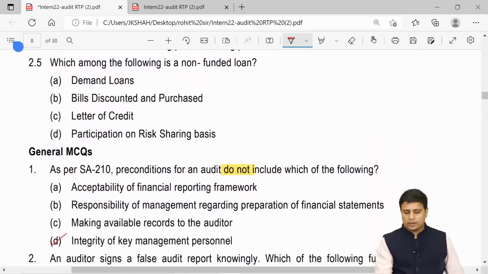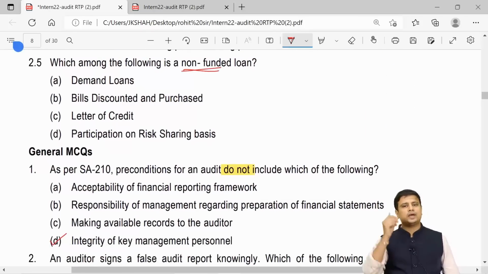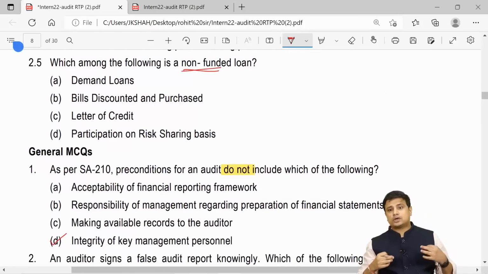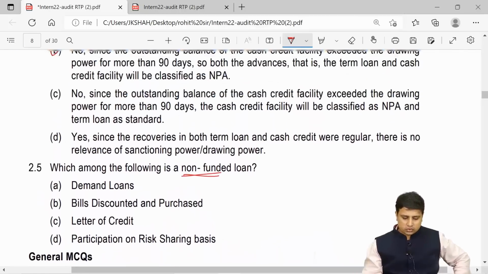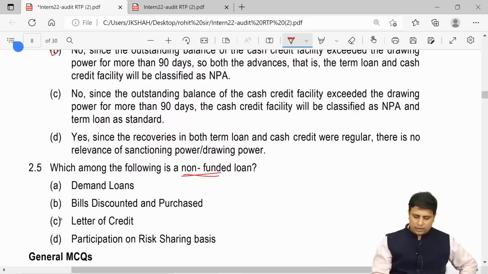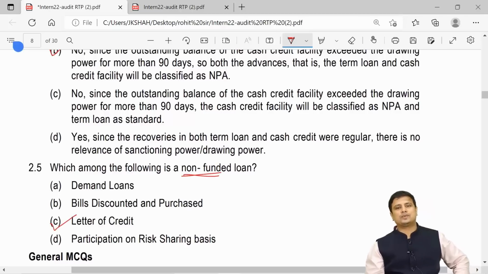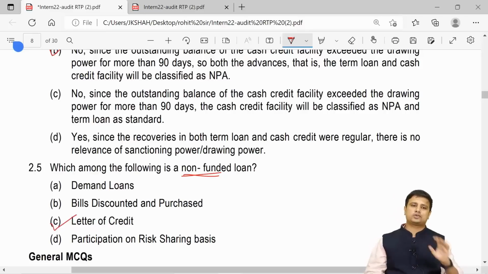Last, which of the following is non-funded? Non-funded we have already discussed. Where there is no transfer of money from my pocket to your pocket, it will be non-funded. So what is non-funded here? Demand loans, bills discounted, letter of credit or participation. The answer here is going to be letter of credit, because in a letter of credit there is no transfer of funds from our pocket to your pocket.